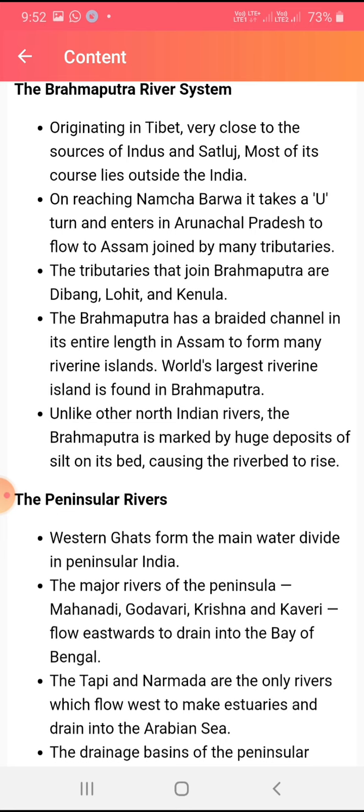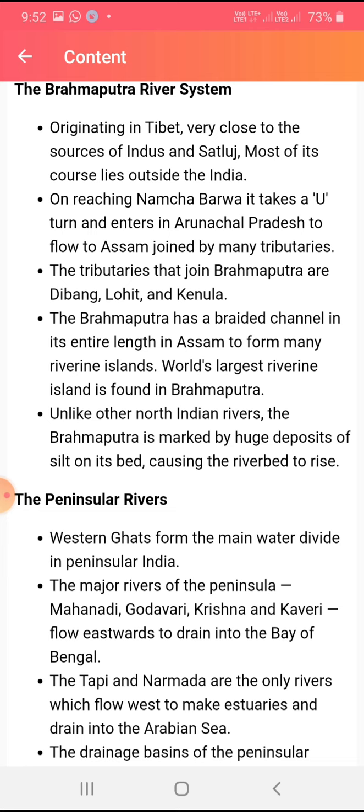Okay, where is its course mainly? Outside India. On reaching Namcha Barwa, it takes a U-shaped turn and enters Arunachal Pradesh to flow into Assam, joined by many tributaries. The tributaries that join the Brahmaputra are the Dibang, Lohit and Kenula. The Brahmaputra has a braided channel for its entire length in Assam, forming many river islands.